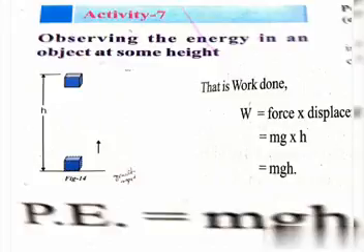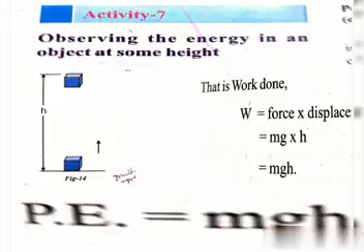The object's position is changed from the ground to a height, which means it is displaced. The displacement is the height h, since the object is moved from the ground to height h. So W = mgh. Since the work done on the object is mgh, the energy gained by the object is its potential energy.